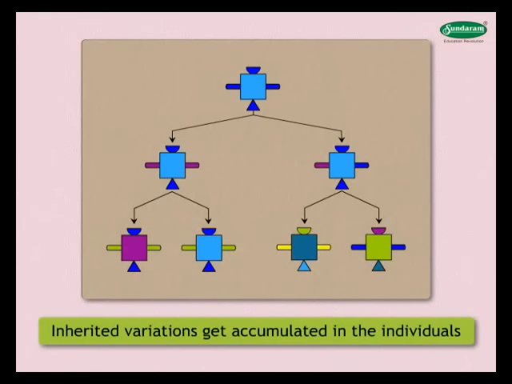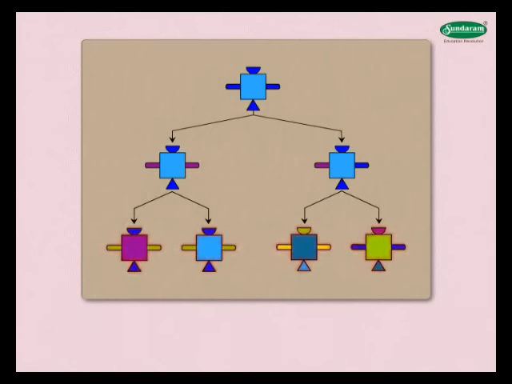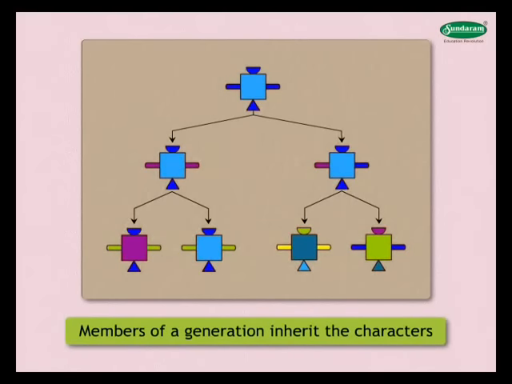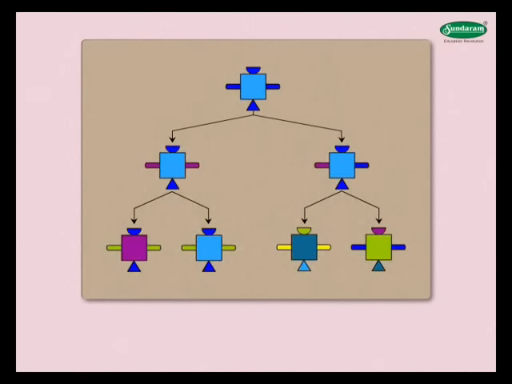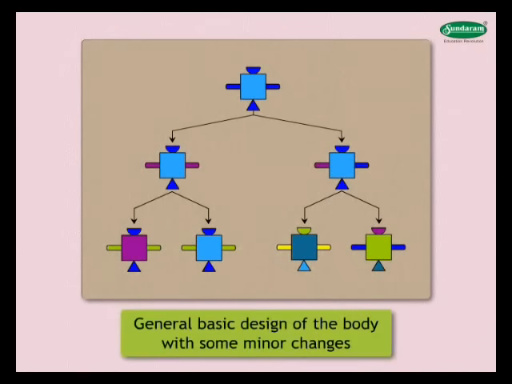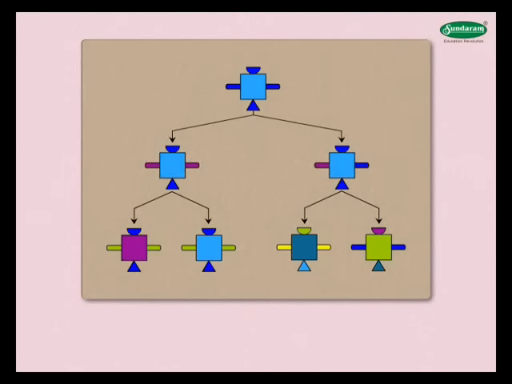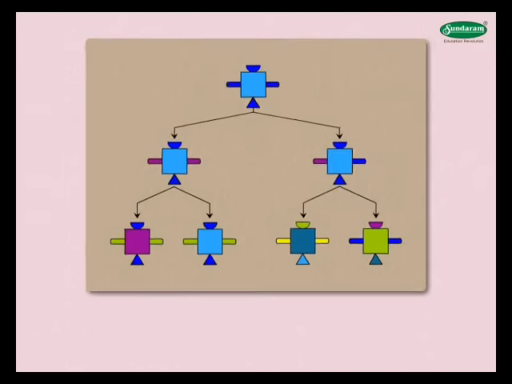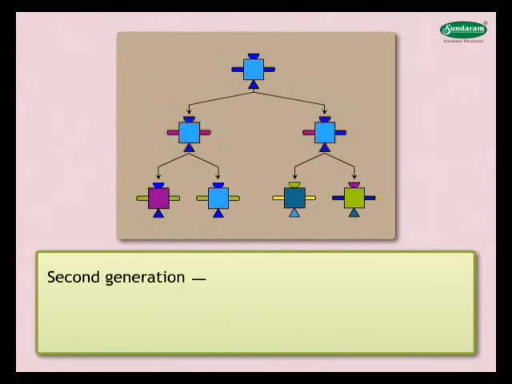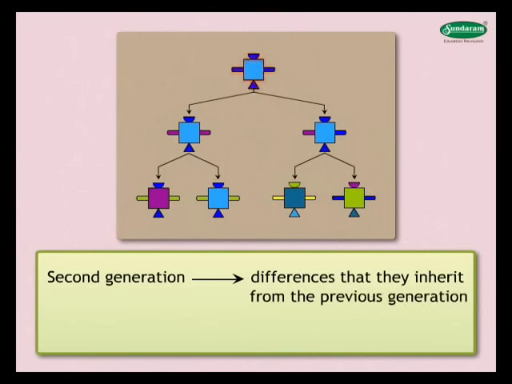These inherited variations get accumulated in the individuals of forthcoming generations. Members of a generation inherit the characters from the members of the previous generation. This inheritance provides the general basic design of the body with some minor changes in it for the next generation. What would happen when this new generation would reproduce?